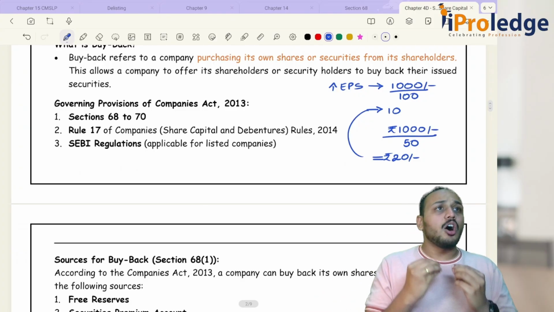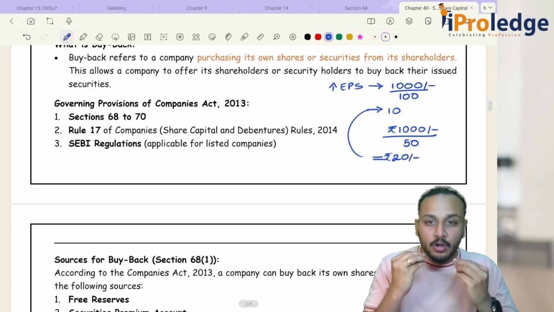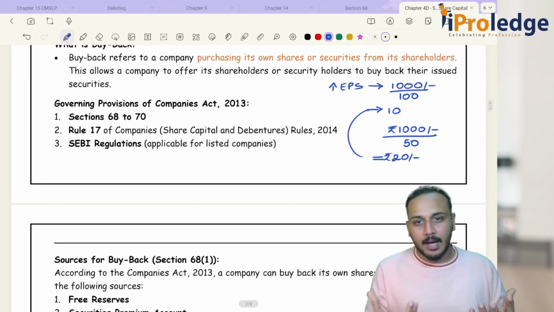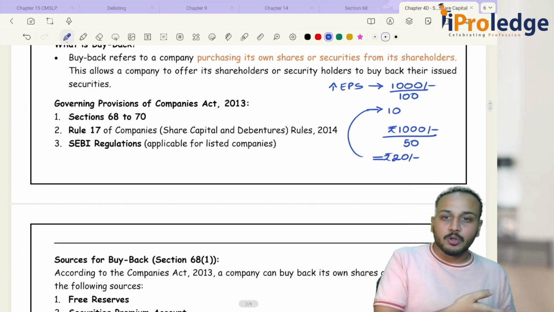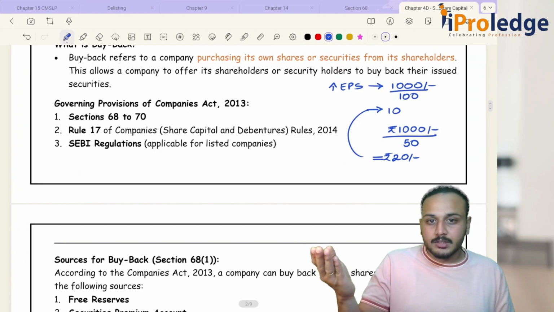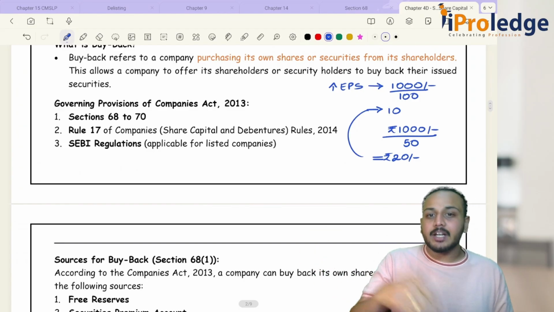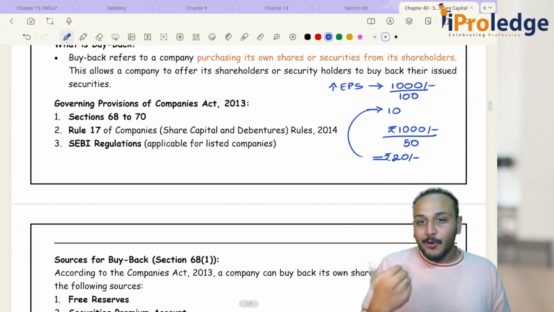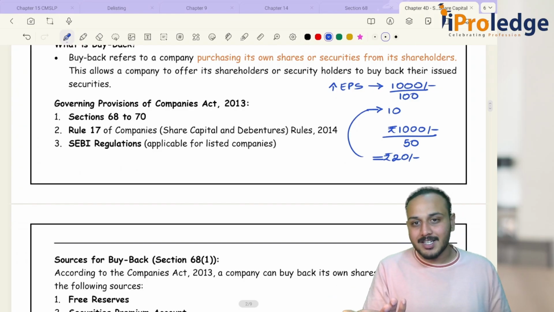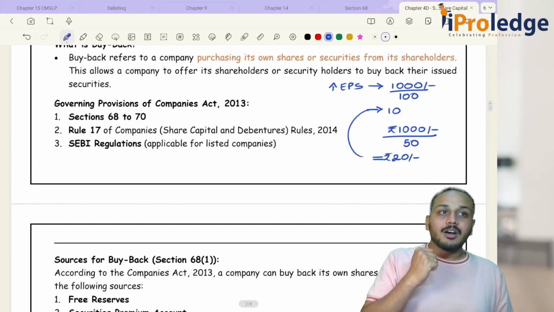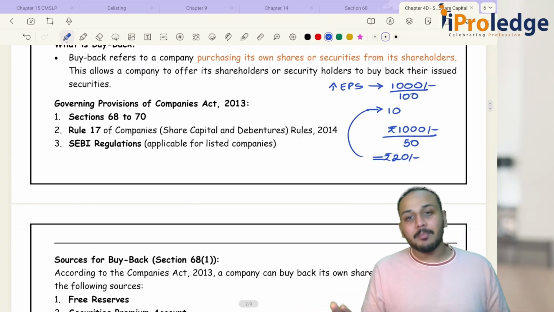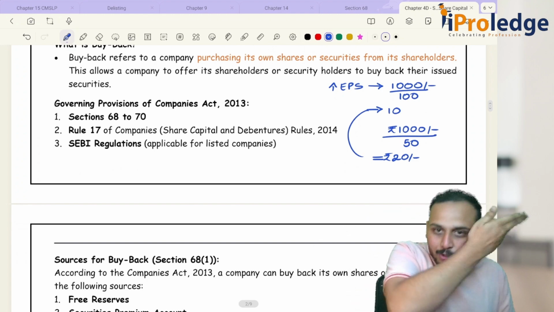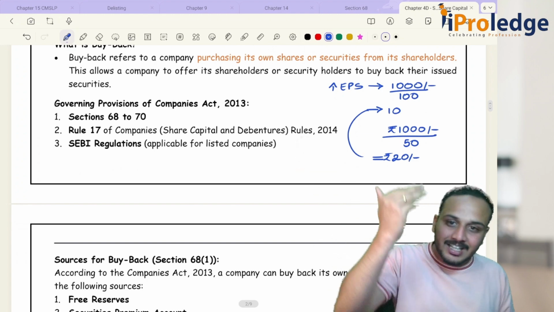It is more of a strategic decision of a company. Of course shareholders will be happy, because let's say the market price is 1000 rupees per share. The exit route that they will be getting is more than 1000 rupees. The company has to get those shares from the shareholders, right? How will the company purchase? The company should give shareholders a better price than the market value of those shares. Market value might be 1000 rupees. Shareholders will just go and sell it at 1000 rupees. No, why should I sell it back to the company?